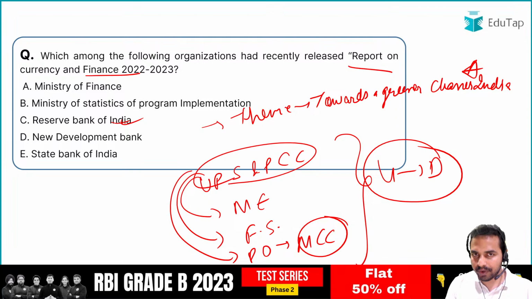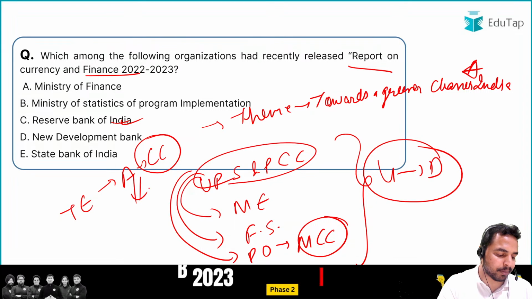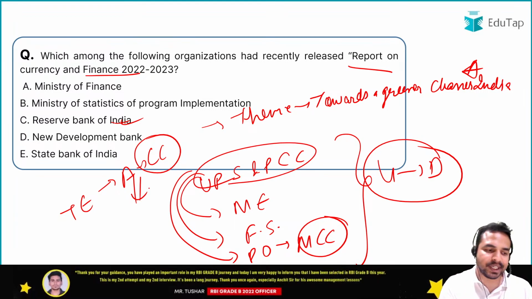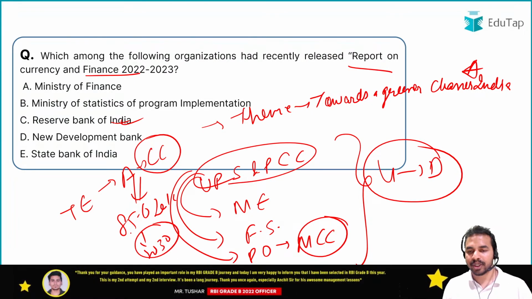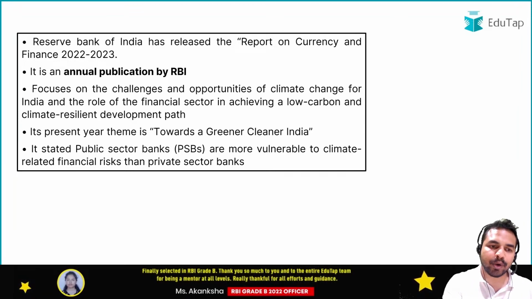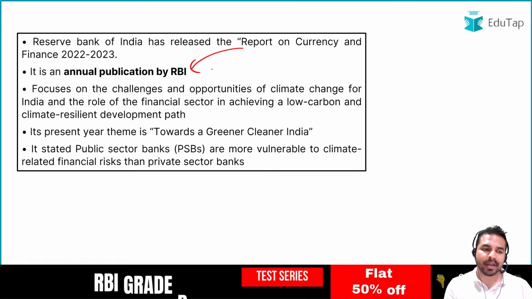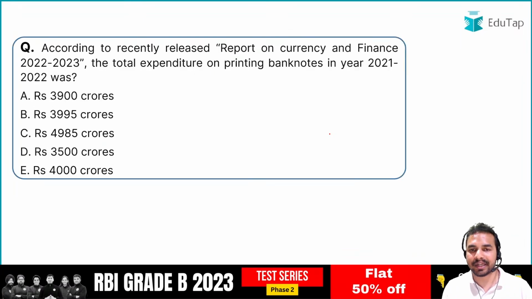And guys, as per the report, when I talk about the total expenditure needed for adaptation towards climate change, what is exactly that amount? That particular amount is basically 85.6 lakh crore by 2030. Okay, that is the right answer. So guys, now let's discuss some other details as well. You can see here that it is an annual publication by the Reserve Bank of India. Its present year theme is Towards a Greener and Cleaner India. That is the right part.